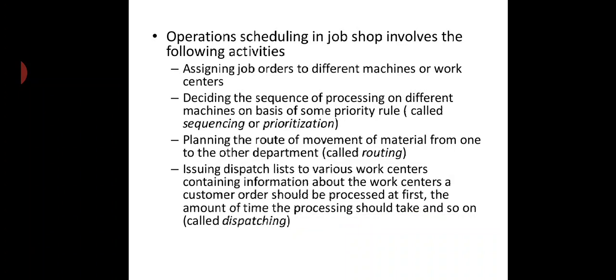Decide the sequence of processing on different machines on the basis of some priority rule, called sequencing or prioritization, right? Here we try to set a priority to different work according to certain priority rules. For example, first come first serve, last come first serve, due date method, shortest processing time. So these are the priority methods used for the purpose of setting priority.